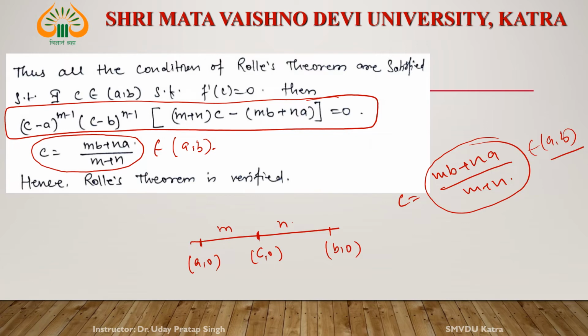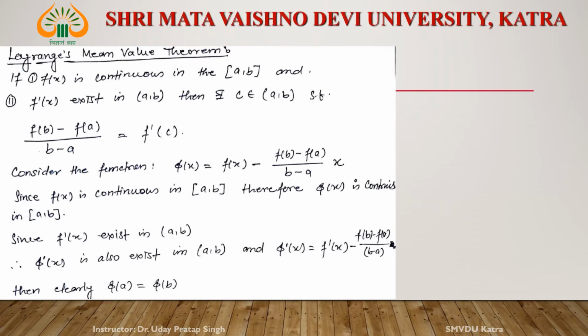Now come to Lagrange's mean value theorem. What is the difference between Lagrange's and Rolle's mean value theorem? Rolle's mean value theorem says that the values of the function at the end points, f(a) and f(b), are both equal. Then in the statement of Lagrange's theorem, it clearly states that the equality of the function values at the end points is not necessary. Then what happened? What is the change in the result?